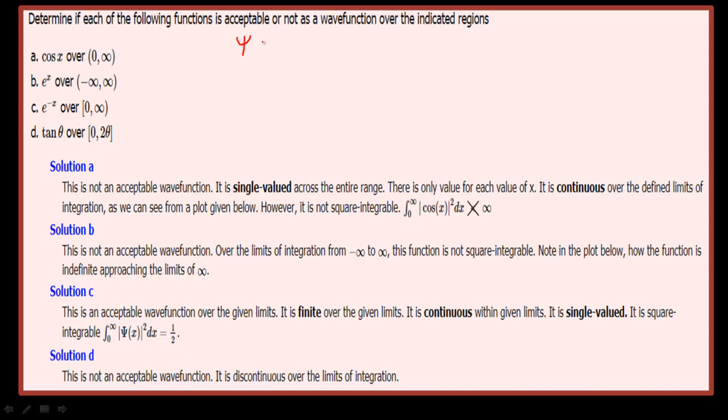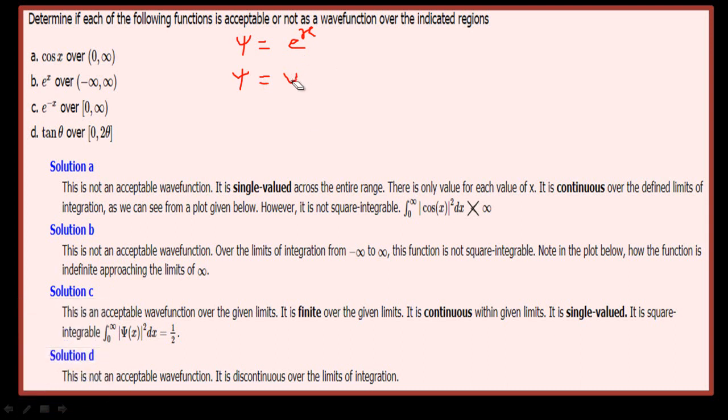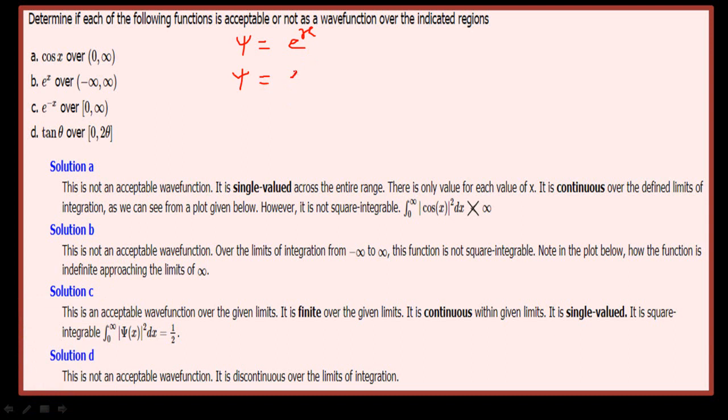So if the wave function psi is e raised to power x, and my interval is from minus infinity to infinity, it means that when my x tends to infinity, this wave function psi will tend to e raised to power infinity, which is again an infinity.